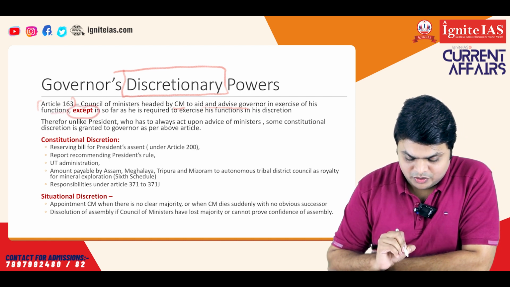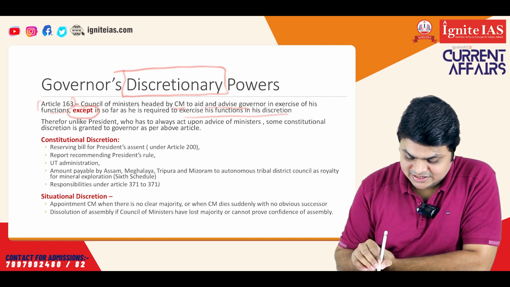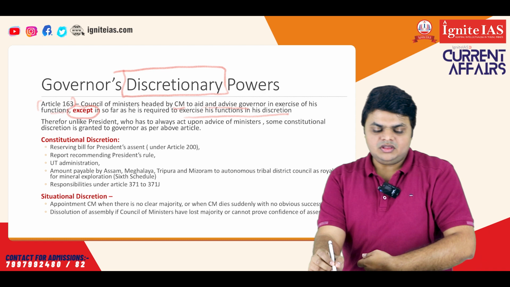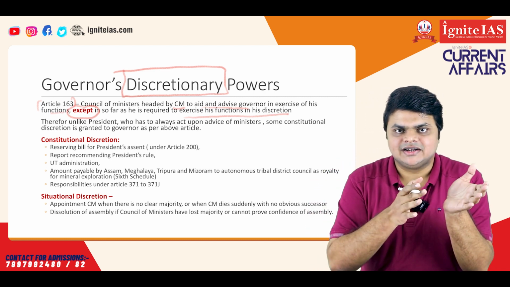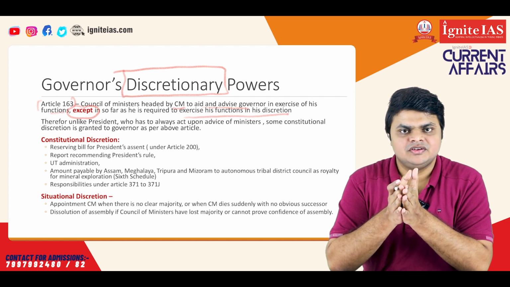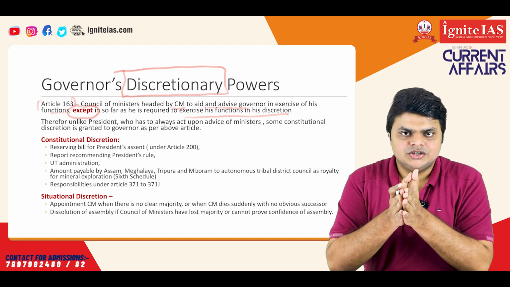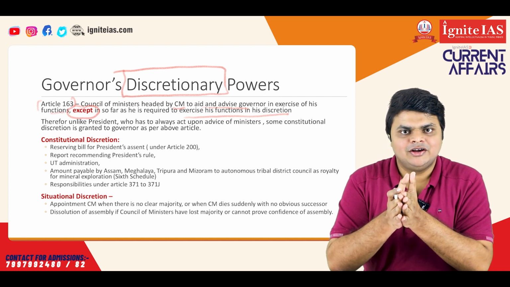Now, this exception is very important. It says that except in so far as he is required to exercise his functions in his discretion. So, if we compare it with the Centre, in the Centre, it is said that the President will always act upon the aid and advice of the Council of Ministers. Also, there was a 42nd amendment to the constitution where such advice was made binding on the President.